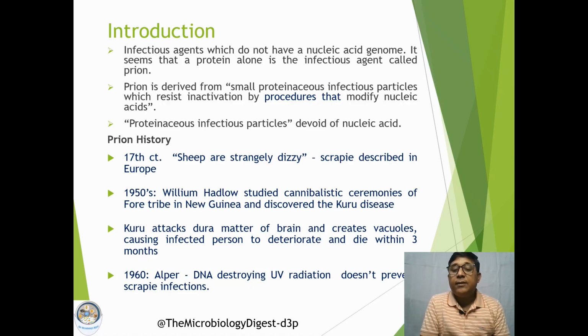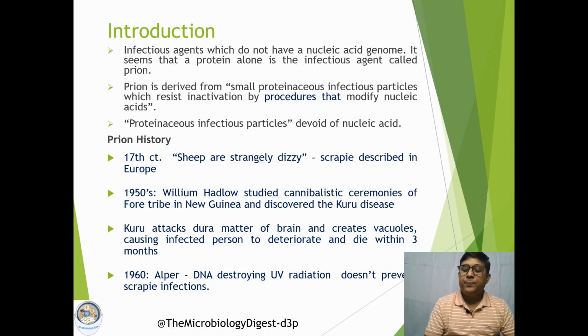Then in the 1950s, a specific tribe of humans, called Kuru, were suffering from a particular disease restricted to that tribe only. This disease, called Kuru disease, was studied by William Hadlow.